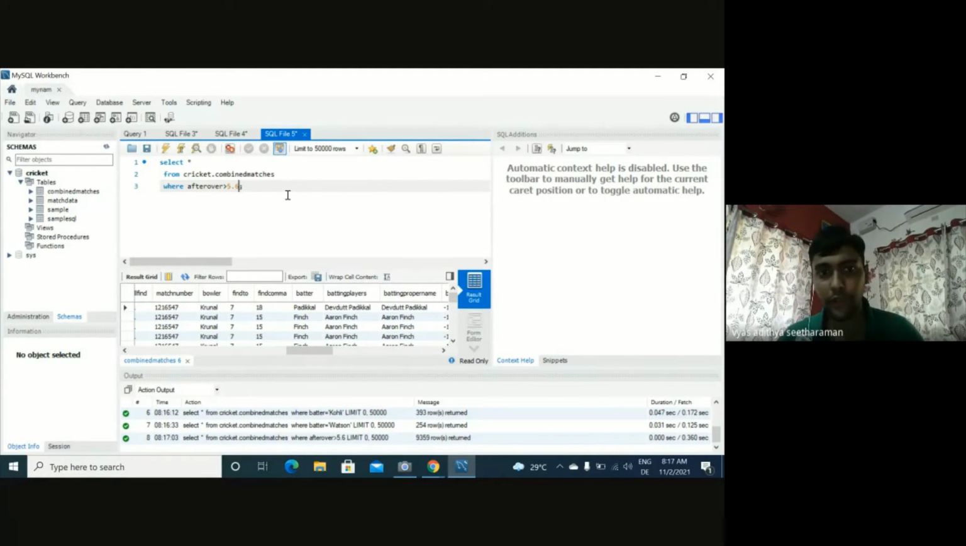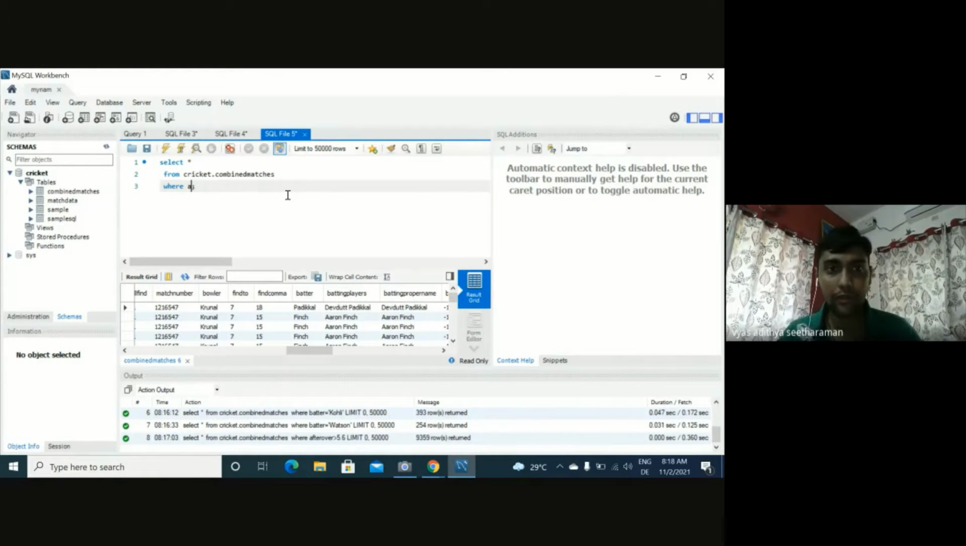Okay. Suppose now we want to see two conditions, not one. So basically, we want to see how Kohli performed in, for example, the power play. What is power play in T20 cricket? It is when the over is between 0.1 and 5.6. The first 6 overs are called the power play. And we want to see how Kohli has performed, like how many deliveries he has faced.